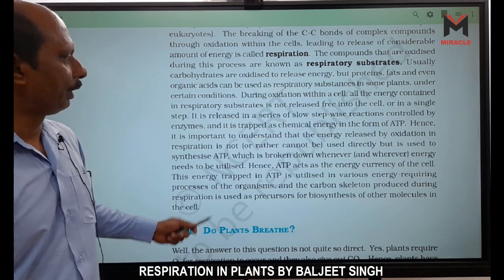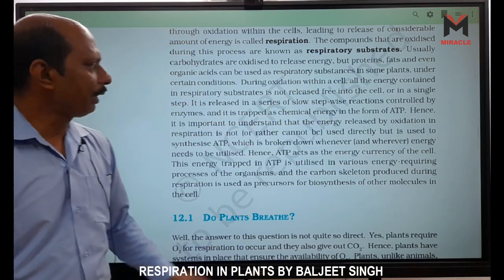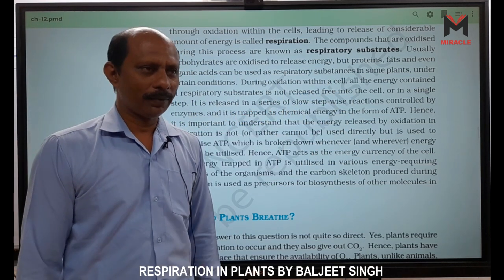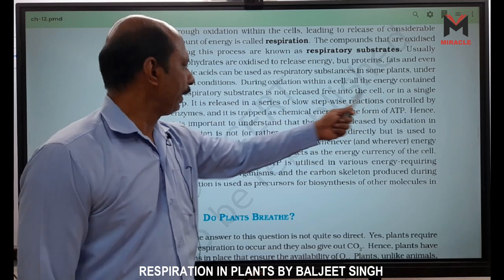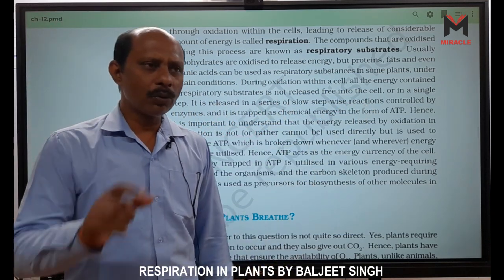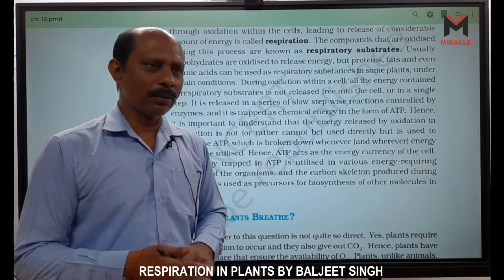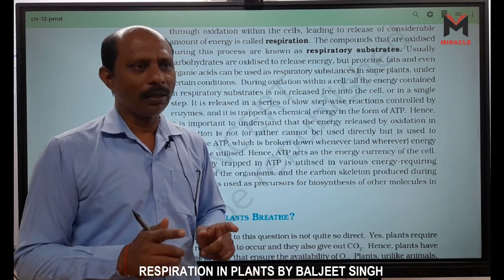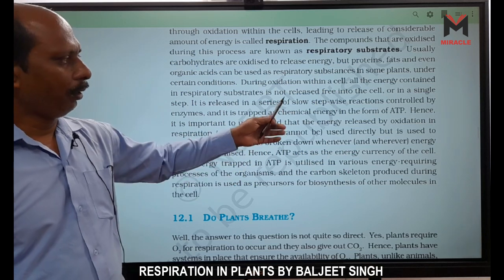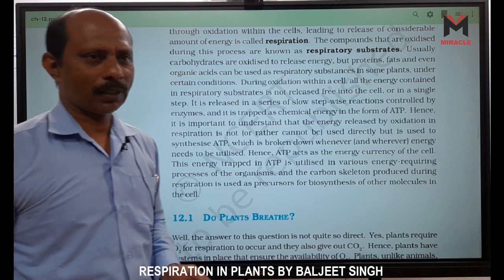They have some conditions. During oxidation within a cell, all the energy contained in the respiratory substrate is not released free into the cell in a single step, but it is released in a series of slow stepwise reactions, right? Burning and respiration are both the same, but in burning all the energy is released at once, whereas in respiration energy is released step by step, right?